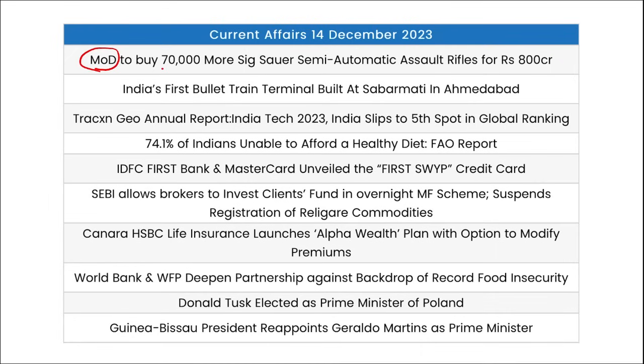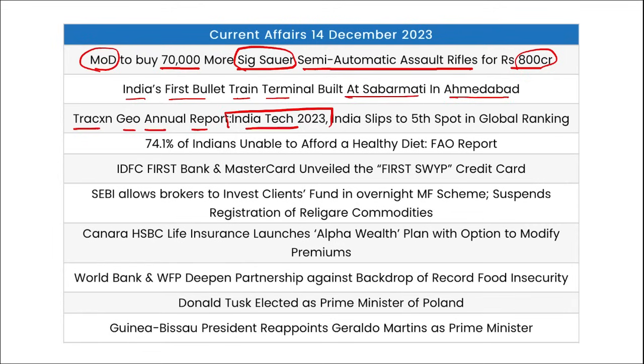Ministry of Defence will be buying 70,000 more SIG Sauer semi-automatic assault rifles for 800 crore rupees. India's first bullet train terminal is being built at Sabarmati in Ahmedabad. Traction Geo annual report, India Tech 2023: India's rank has slipped to the 5th spot in the global ranking for funding of startups. Then, 74.1% of Indians are unable to afford a healthy diet as per data released by UN FAO.